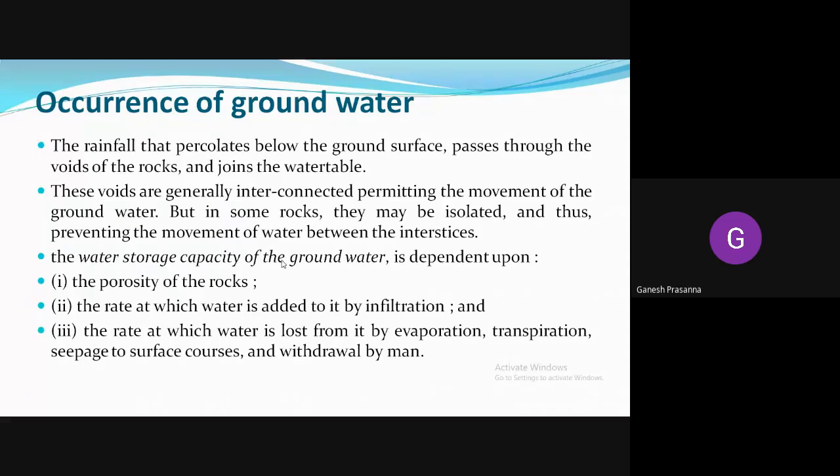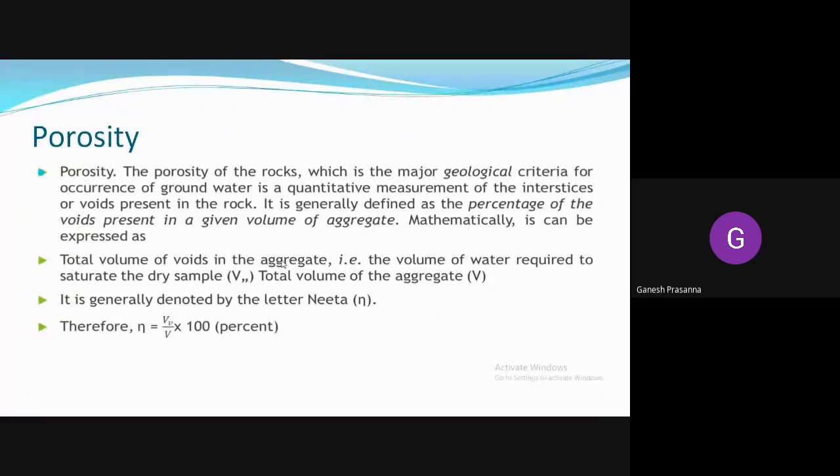The water storage capacity of the groundwater is always dependent on the porosity of the rocks, the rate at which it is added by infiltration, and the rate at which water is lost through evaporation, transpiration, seepage, and also withdrawal by man. Now let us look at porosity and permeability.